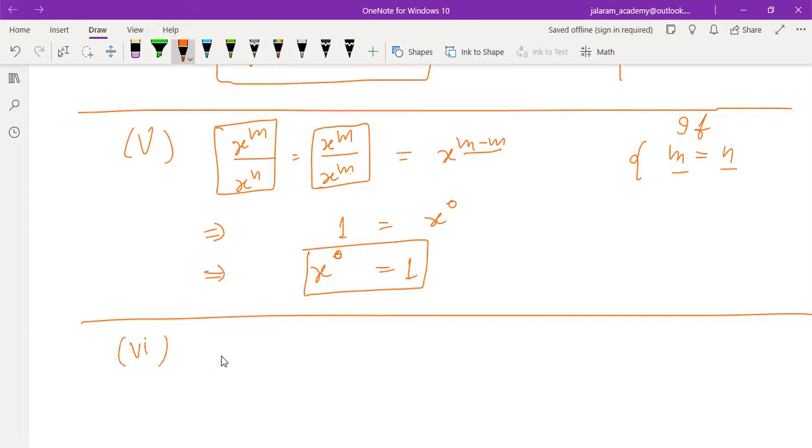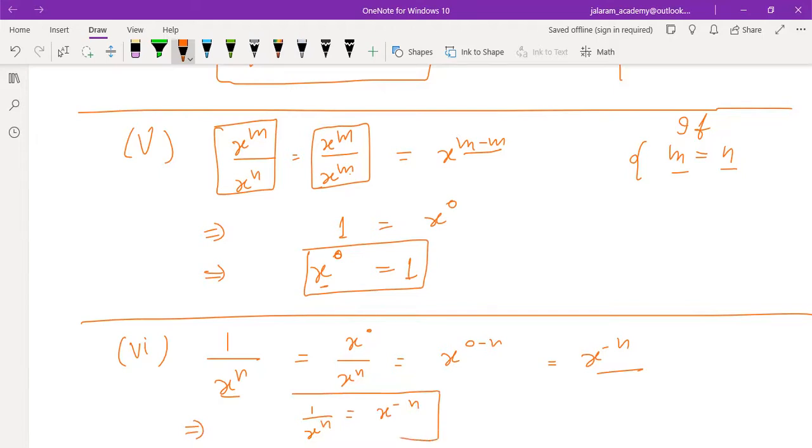Now, 1 upon x to the power n equals what? We know that 1 equals x to the power 0, and in division, powers are subtracted. So we can write x to the power 0 minus n, which means x to the power minus n. This is a new rule: 1 by x to the power n equals x to the power minus n.